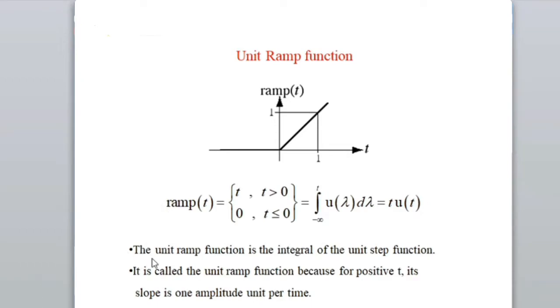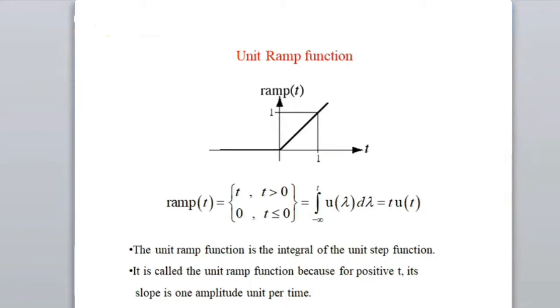The ramp function is the integral of the unit step function. So this is the unit step function. If we integrate it, you will get the ramp. So the integral of step is ramp. You might be aware of this, because you have seen that for the step, when t is greater than or equal to 0, the step is 1, unity.